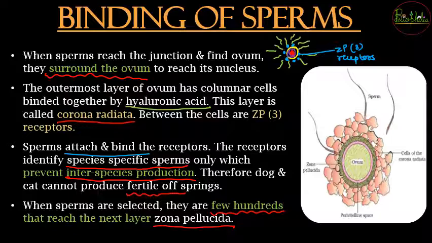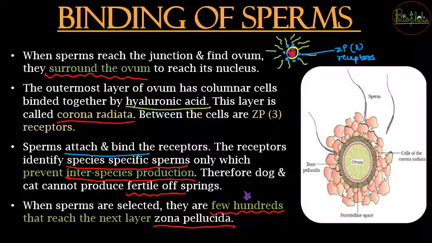Over here you can notice that there are only a few hundred sperms. When they were released into the female tract, they were in millions. So how did they become a hundred? The reason is that semen is basic in nature and the female tract is acidic. So there is going to be a reaction between acidic and basic, because of which many sperms die early, so that the others can have a chance to reach the female gamete. During the path to reach the gamete up to the junction, the number has already decreased a lot.